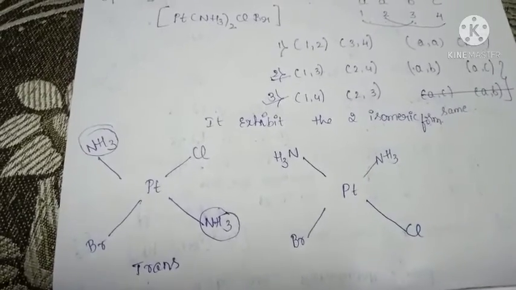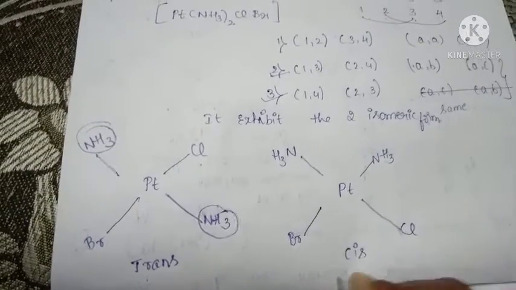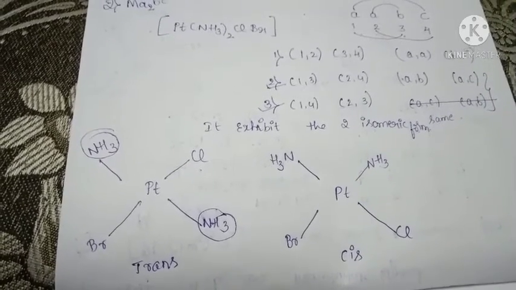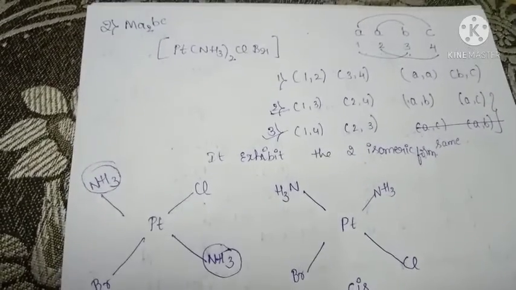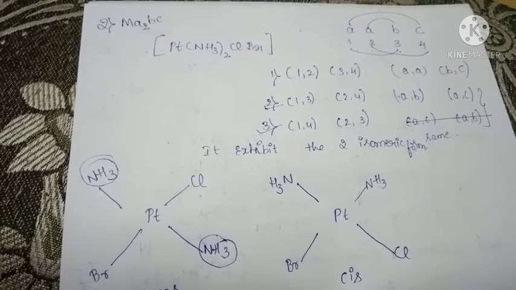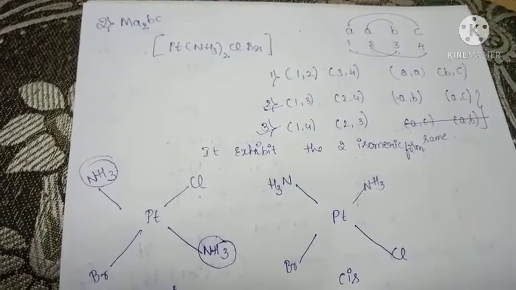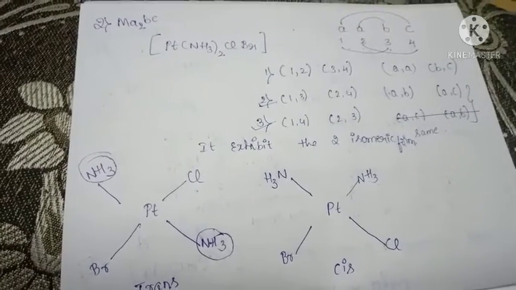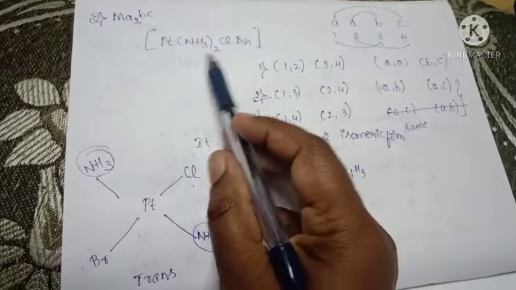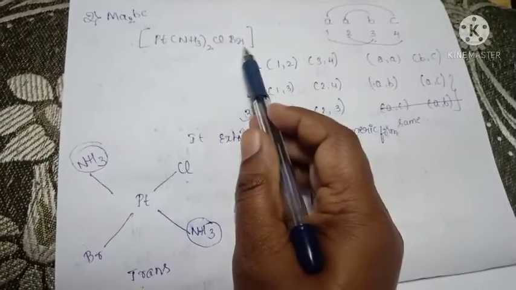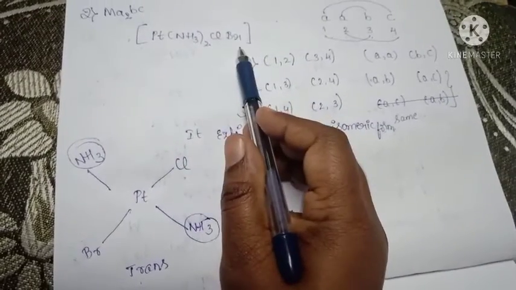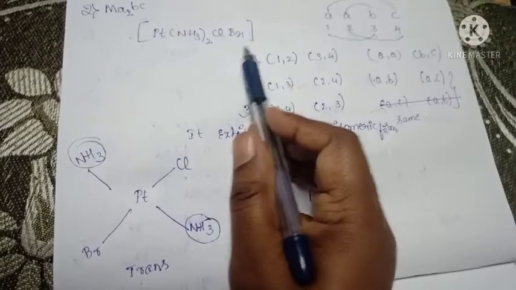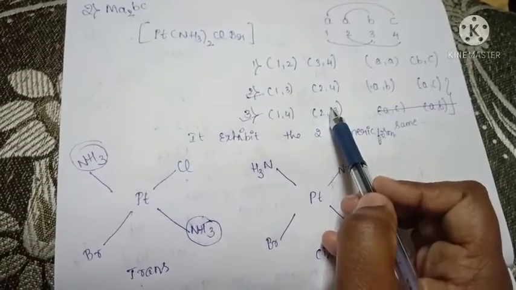This is the cis isomer because the ammonia ligands are on the same side. This is one type of geometrical isomerism with coordination number 4. In that, the MA2BC example is platinum NH3 twice, Cl, Br. Here there are 3 different ligands. These ligands are monodentate because each has a single donor atom, and there are 3 possibilities.